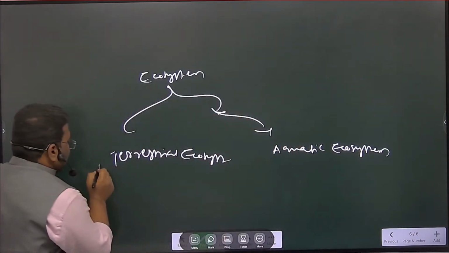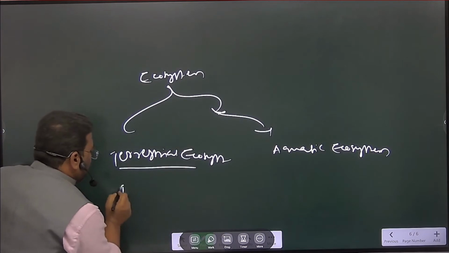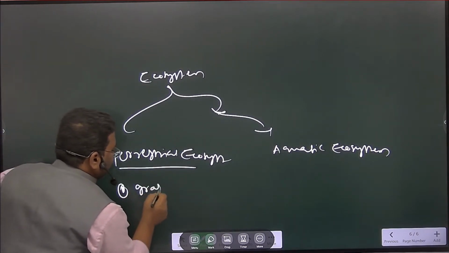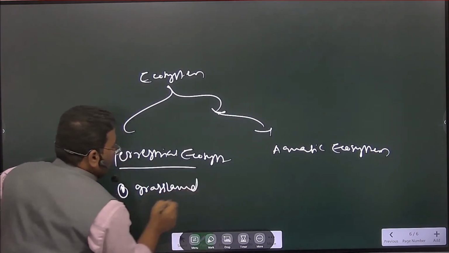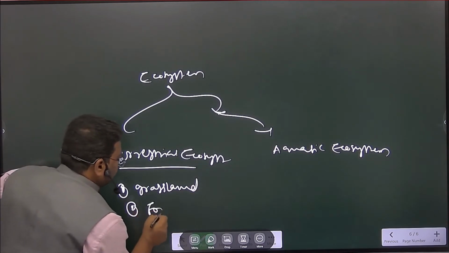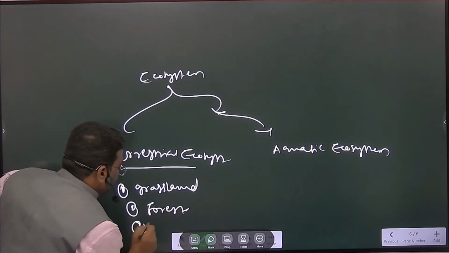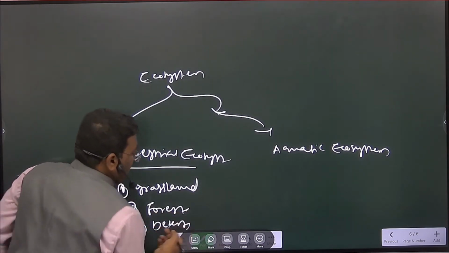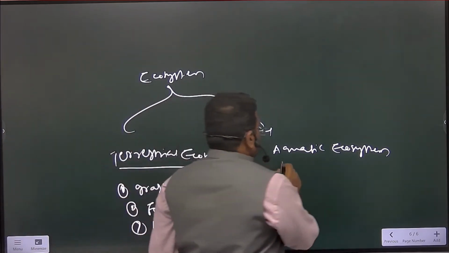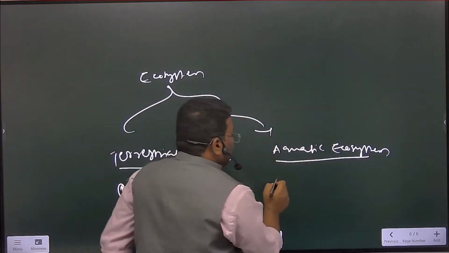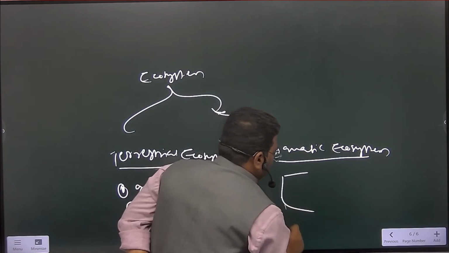In terrestrial ecosystem, can you give me some examples? One is grassland, second is forest, and third is desert. Three in terrestrial. In aquatic, water, here you can classify into three.